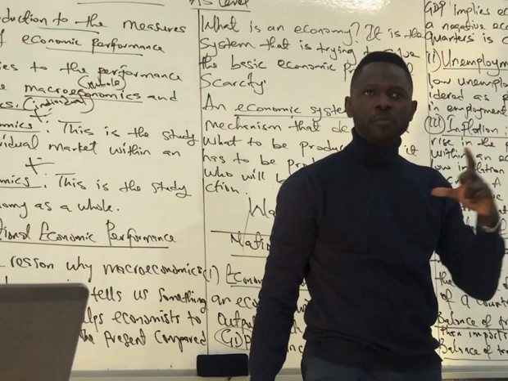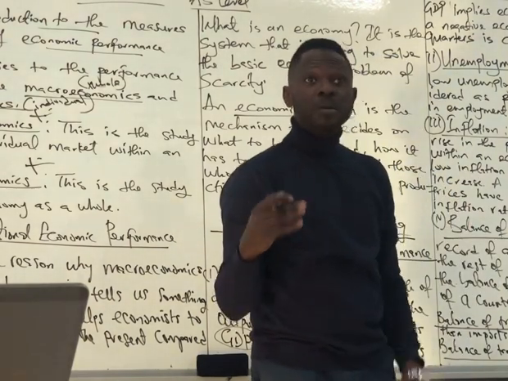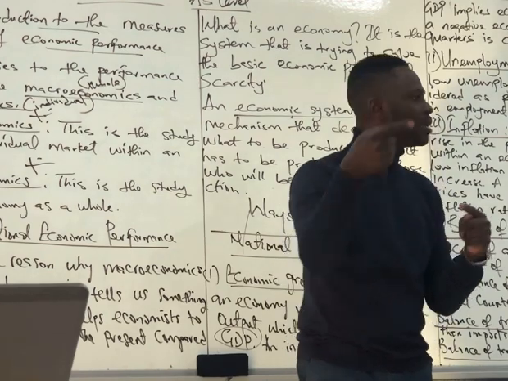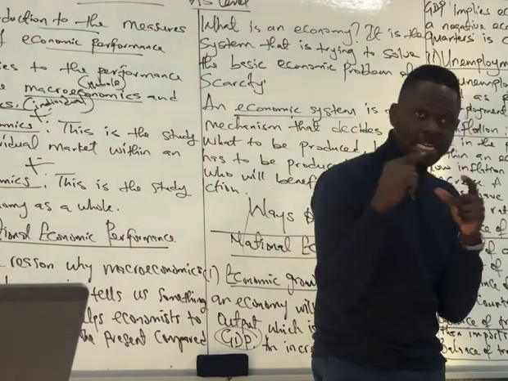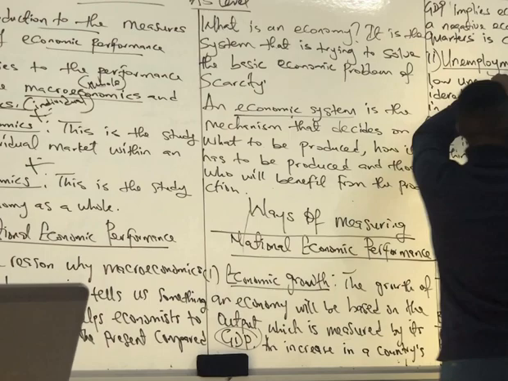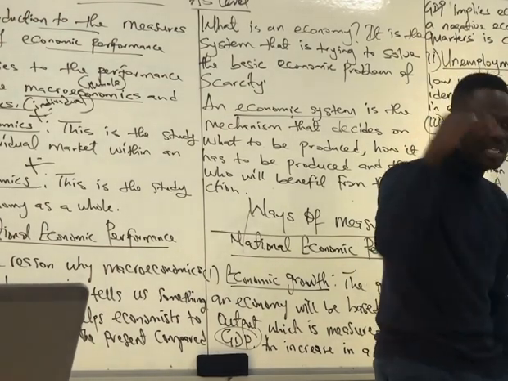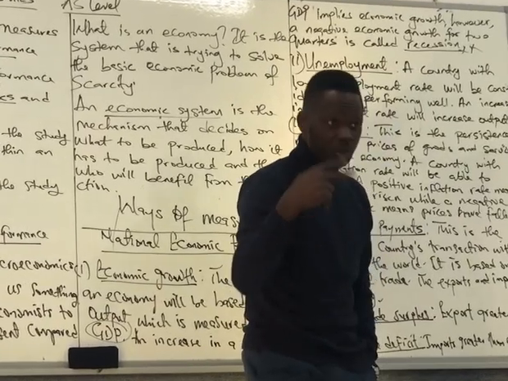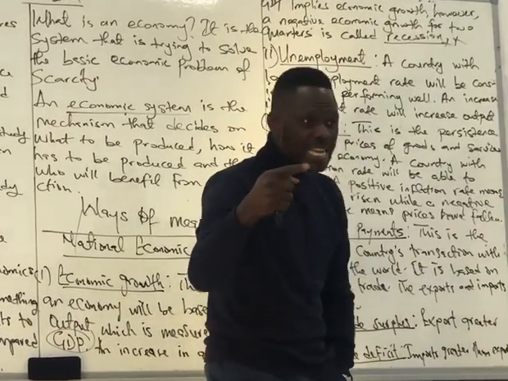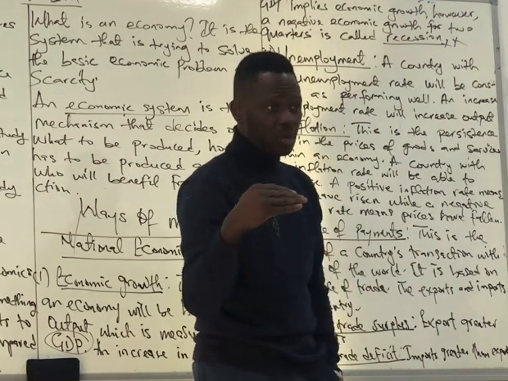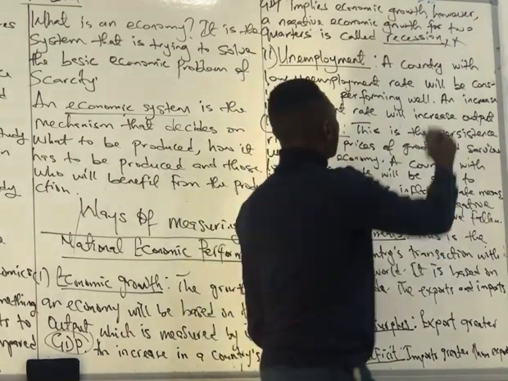When there is a positive economic growth, it means output is increasing. But when a country is witnessing 2 consecutive negative growth in a year, it is called recession. Or the economy, the output of our country is going down. Things are falling in an economy. 2 consecutive quarters, that means within a year, we are witnessing a negative economic growth. Things are coming down. Output is falling. We call it what? Recession.